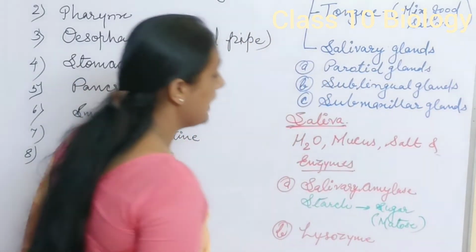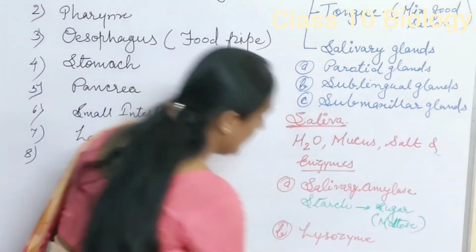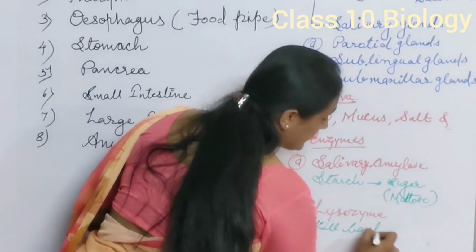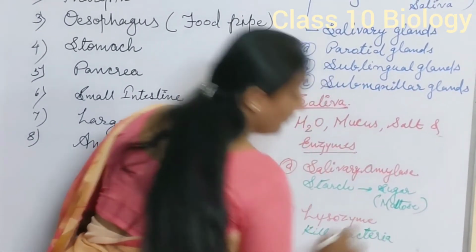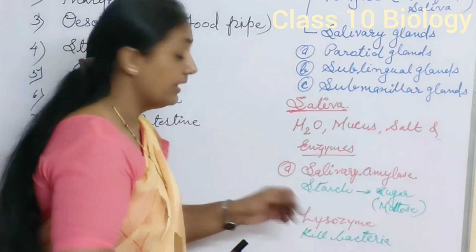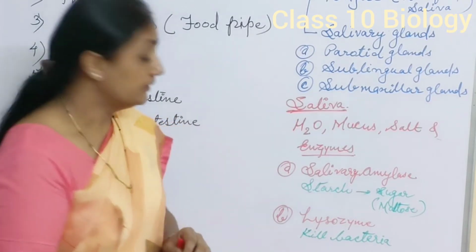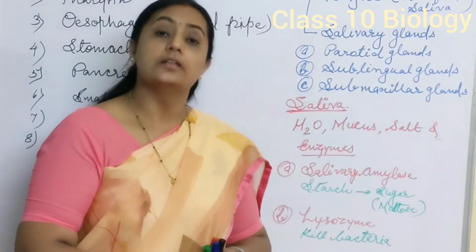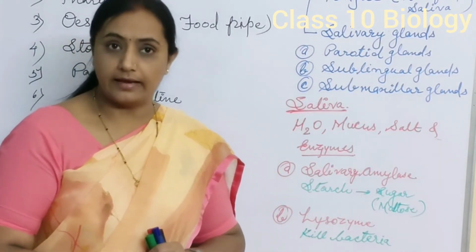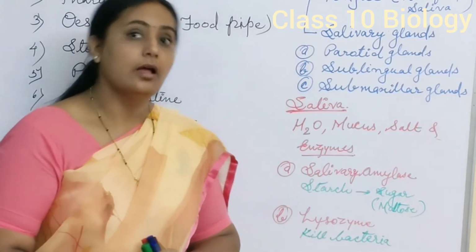Role of lysozyme: lysozyme helps to kill bacteria present in the oral region. Whatever bacteria are present in our oral cavity are killed by lysozyme, because these are acid secreting bacteria and they damage our teeth. Sometimes they reach the nerve ending of the tooth and cause toothache. So lysozyme helps to kill these acid secreting bacteria.